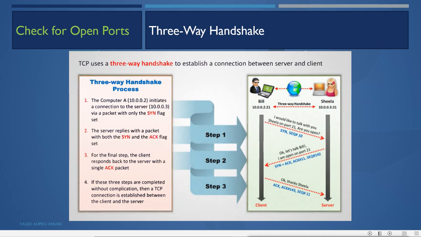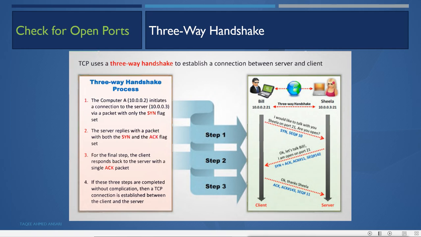If the other machine has the FTP service running, only then will port number 21 be open and accept connections on that port. If the services are not available, then the port number will not be open.